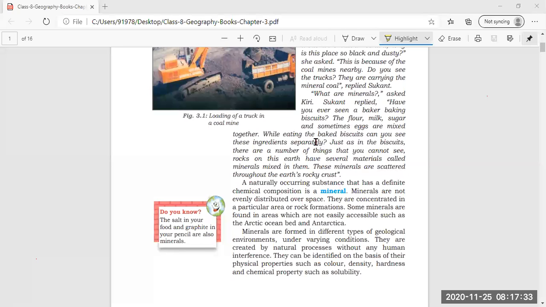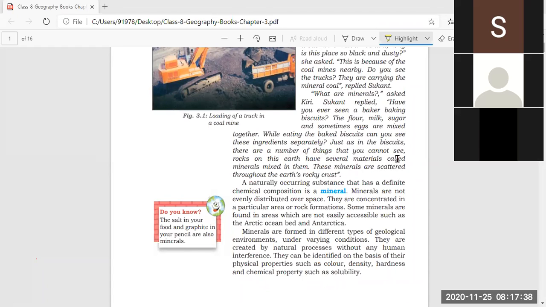Now with this example he's trying to explain what minerals are. With the example of the biscuit, he is saying that she is not able to see flour, milk, sugar, and even the eggs when a proper biscuit is in her hand and she is eating it. In the same way, minerals are also present, which we cannot see, but they are present in the rocks.